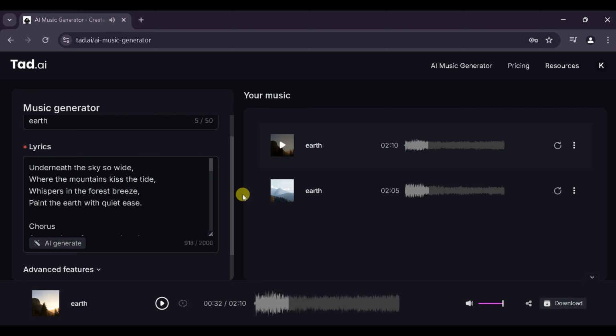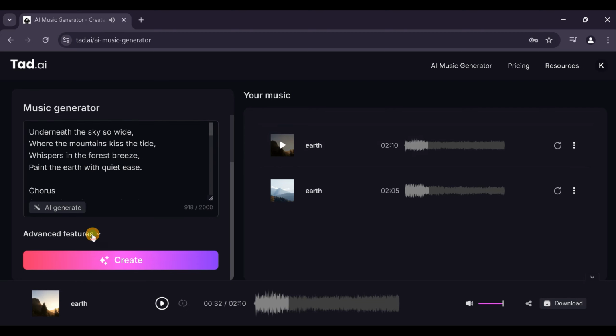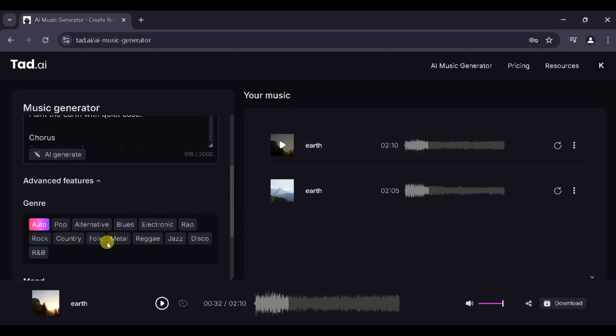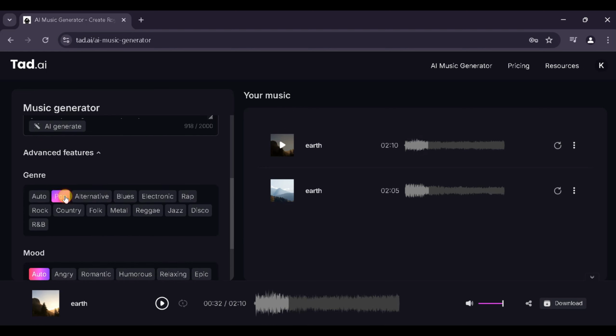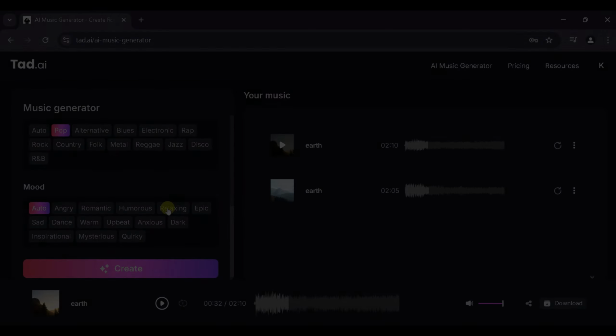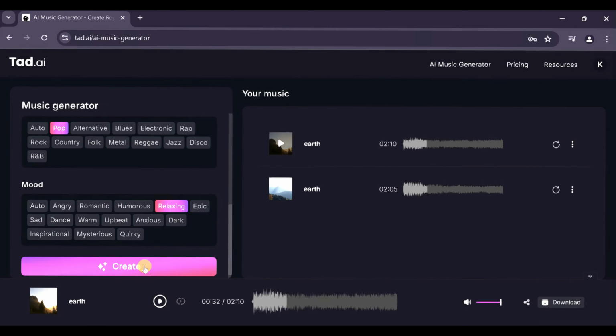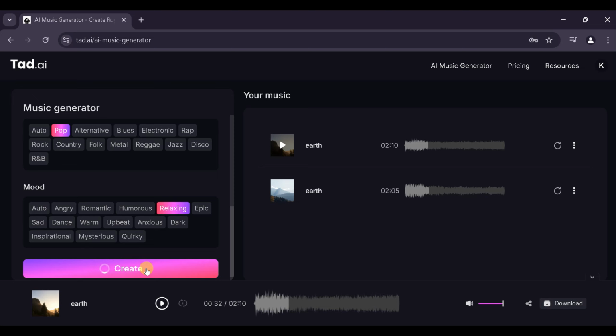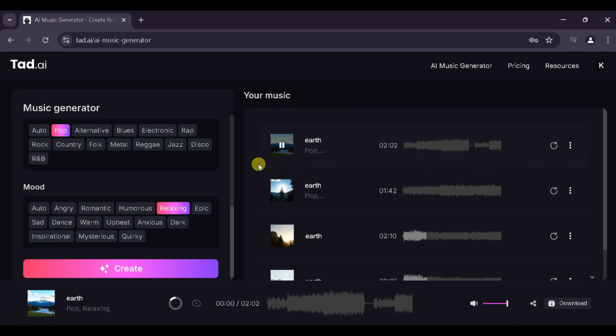Using the Advanced Features option, you can select the genre and mood of the song of your choice. It offers multiple genres and moods to choose from. I will select pop as the genre and relaxing as the mood of the song, and click on Create to generate 2 different versions of the same lyrics. Now let's play the first version and compare both the songs.